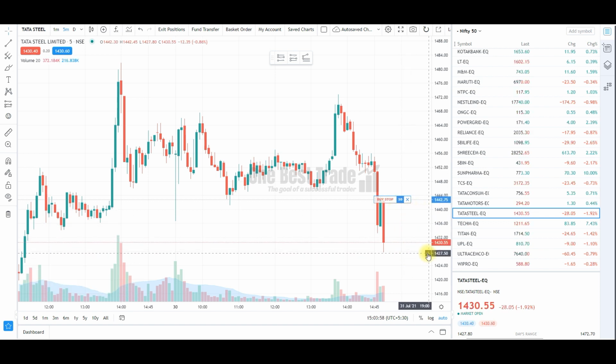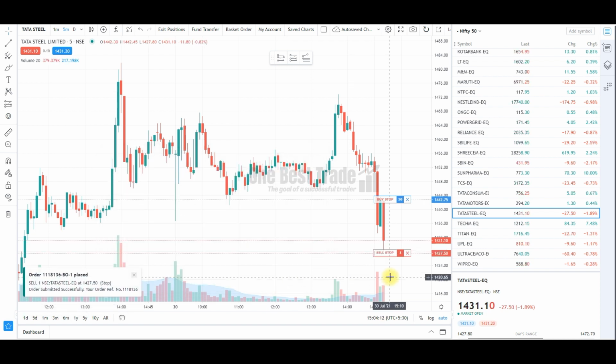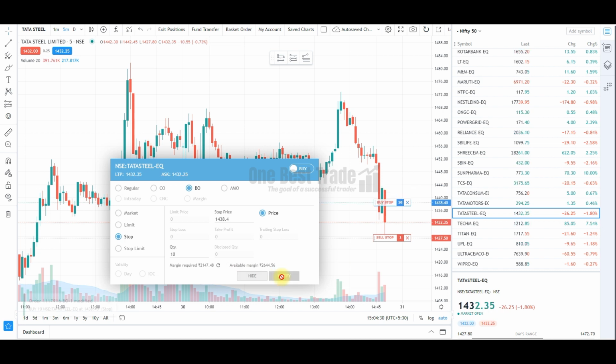Now you want to place a sell order below this candle. Just go and press the sell. Automatically it will take stop, and specify the quantity, specify the stop loss and take profit. Go and sell it. So I'm going to sell below this candle. I'm going to buy above this candle. And also anytime by dragging and dropping, you can modify from the chart itself.